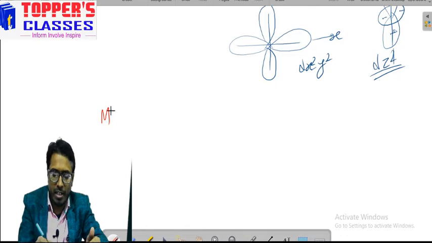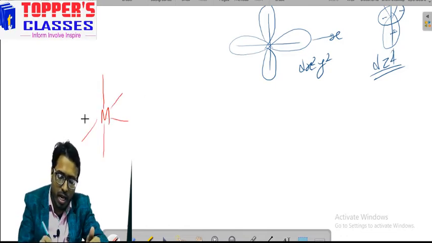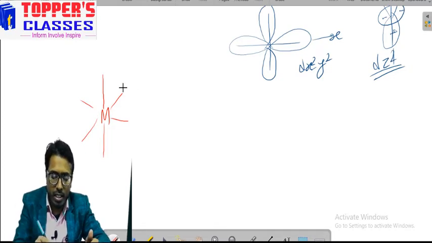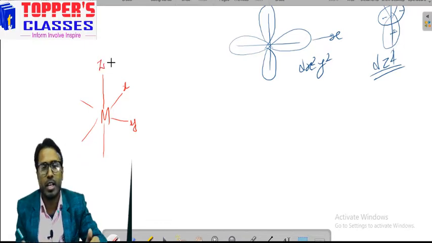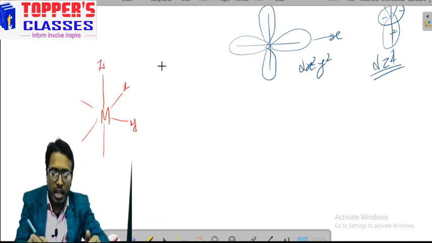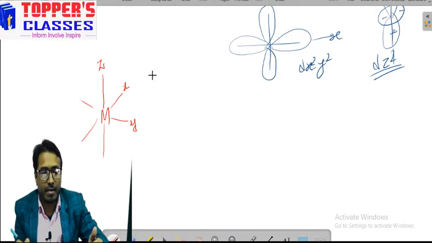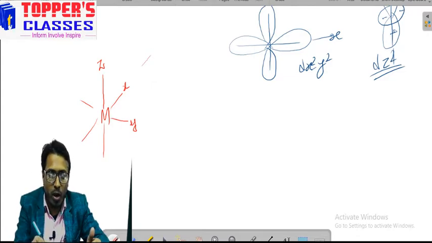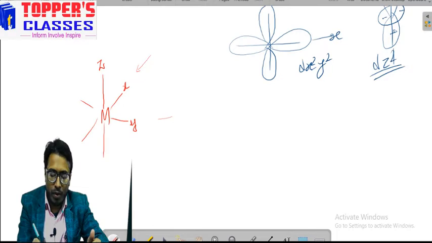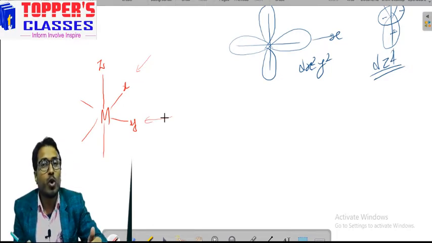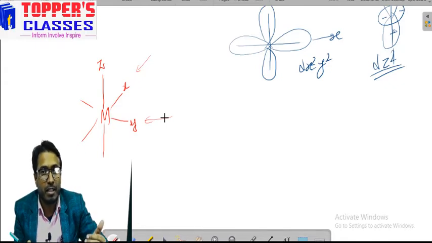Let us suppose we have this octahedral complex. In this case we can see x, y, and let us suppose this is z. So in octahedral, the ligands approach along the axis, and those orbitals which are directly along the axis will face higher repulsion. Are you getting it or not?